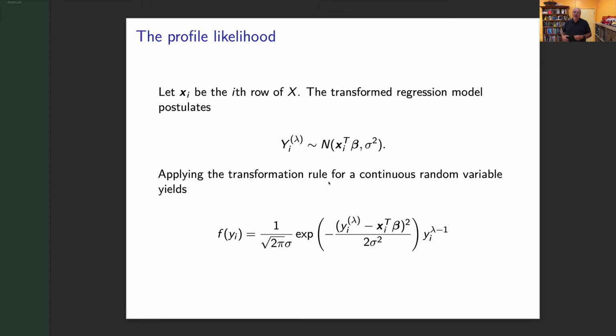So where does this all come from? Well, let's think about it. First of all, we're going to say we've got our transformed variable. So here's our ith transformed variable, and it's going to be normally distributed. But I could take its design matrix, because it's a linear combination of the predictors for the ith observation times the beta, sigma. And I can quickly use the transformation rule to get my likelihood, or my PDF for that individual point. It's the standard normal. There you are. This extra bit is because I've transformed it. I've transformed it into the original, so this is now f of yi. So I've gone from my transformed y_i lambda across. So this is my Jacobian.